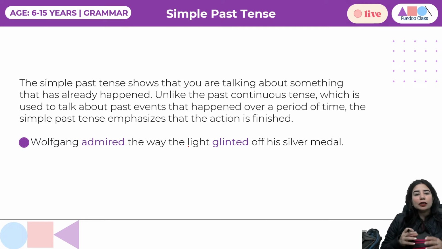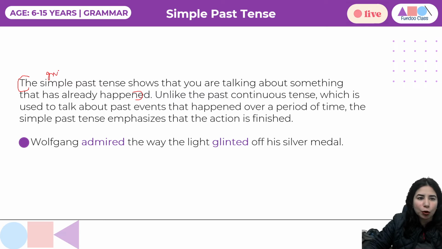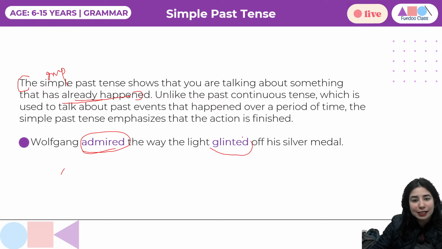Now, like I said, we are going to talk about past tense. We use it when we're talking about something that has already happened. So, while we do tenses, it's always a good suggestion that you do some note making, right? So this is important. That has already happened. Like the same example, Wolfgang admired the way the light glinted off his silver medal. So admired and glinted, right? So the action has happened, right? So quickly note it down so that whenever you are revising, you know what the use of past tense is. Everybody, I'll give you one quick minute and you can quickly write the use and then we'll progress.